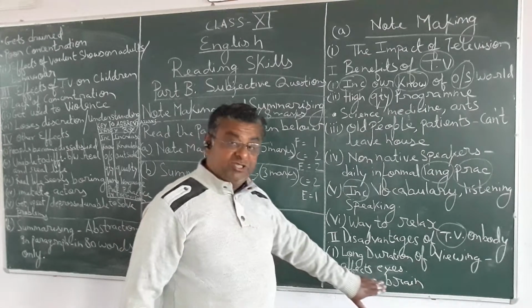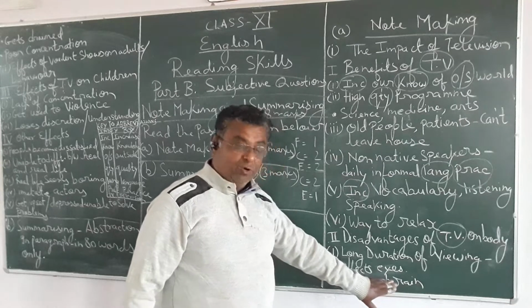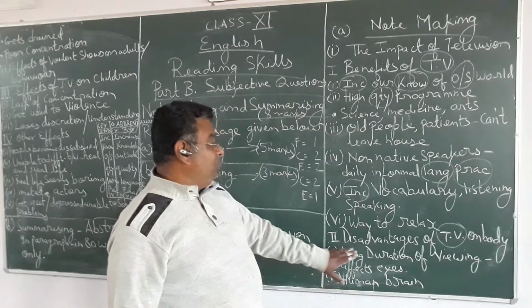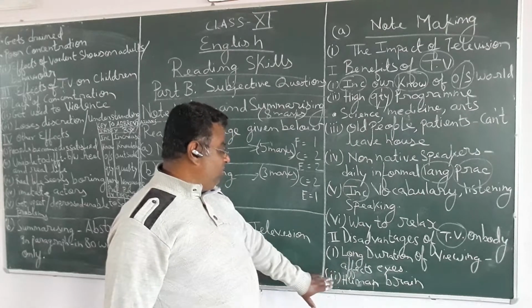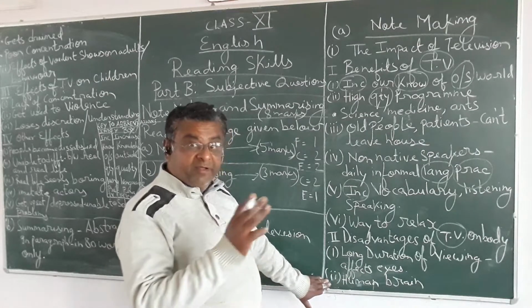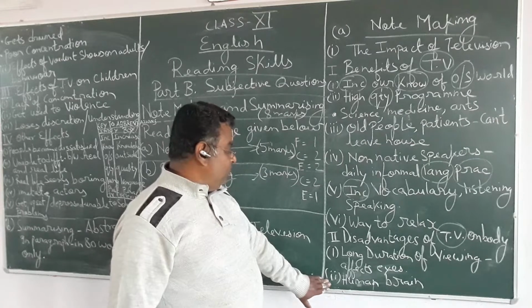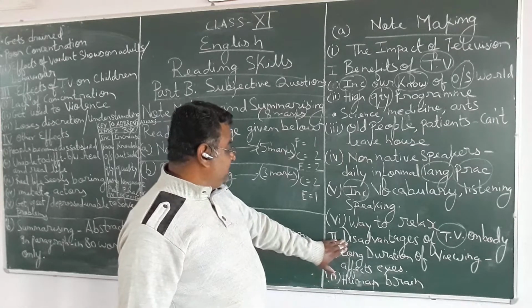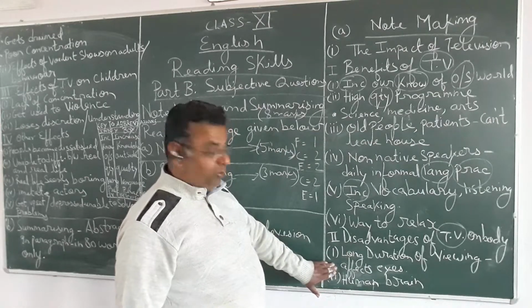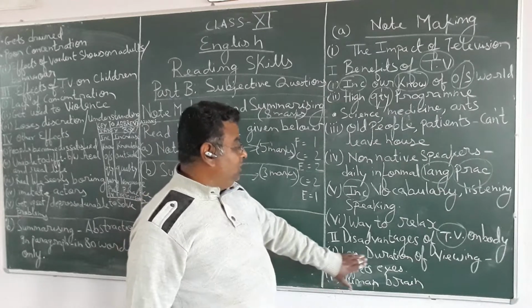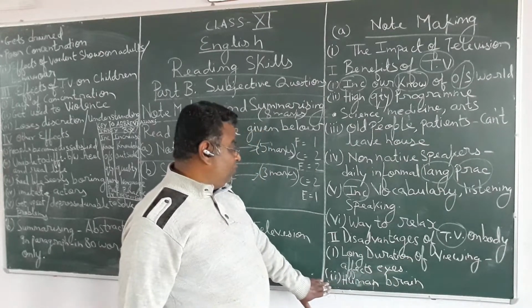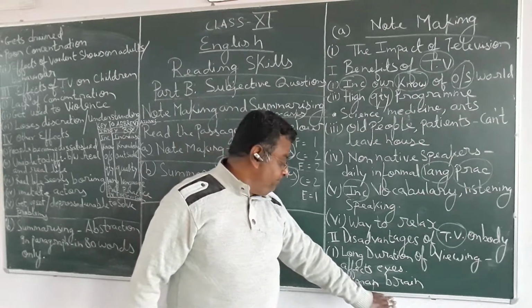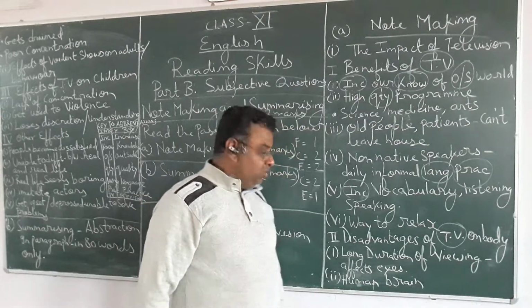Now you have mentioned the main headings, and you are mentioning the sub points. Point number 1, long duration of viewing affects eyes. Point number 2, affects human brain also.